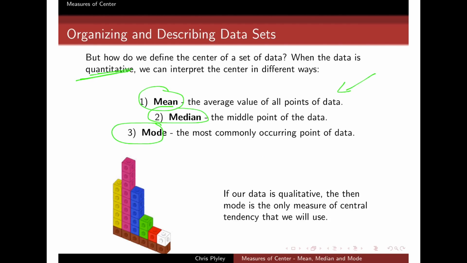So it also makes a lot of sense in some cases. In particular, if my data happens to be qualitative, then I can define the center to be the most commonly occurring point of data. Which point occurred the most in my data? And if my data is indeed qualitative, then it's just a labeling. It could be names or majors in college or something like that. If I have qualitative data, then it doesn't make any sense at all to calculate the mean or the median, of course. And so when data is qualitative, the only measurement of center that we will use in this class, at least, is the mode.